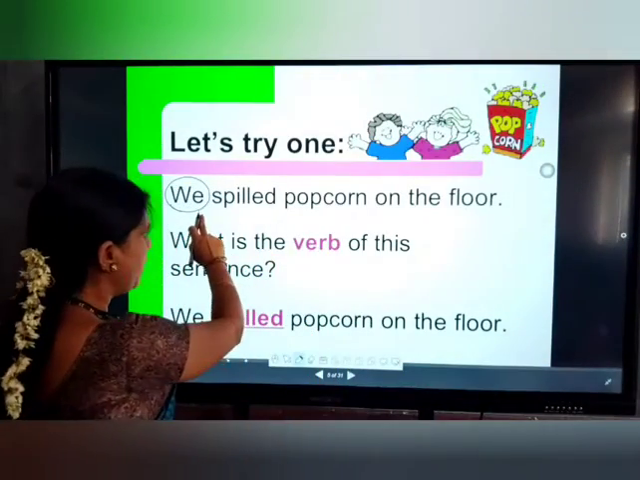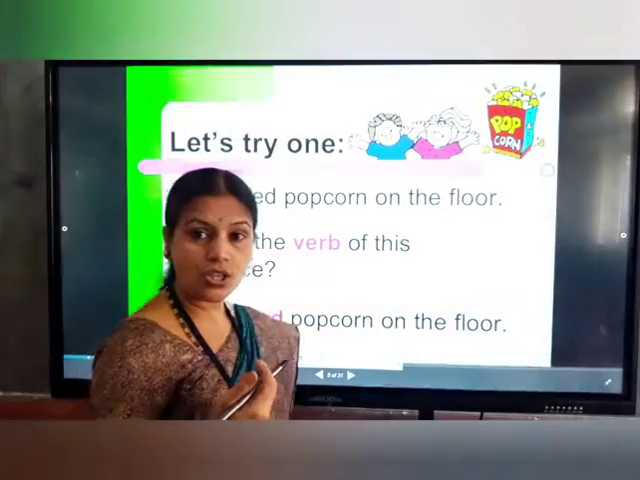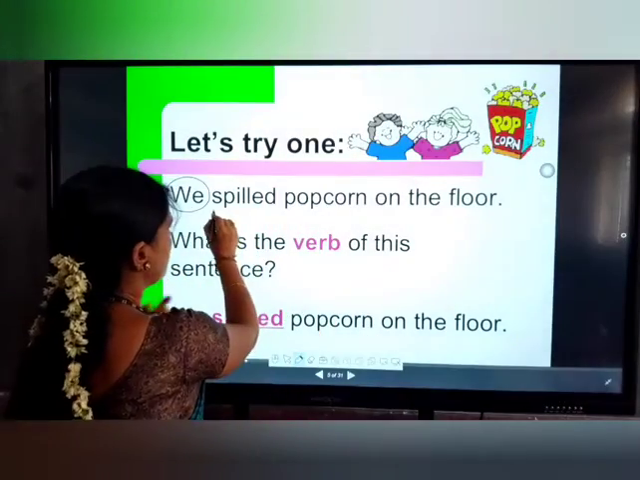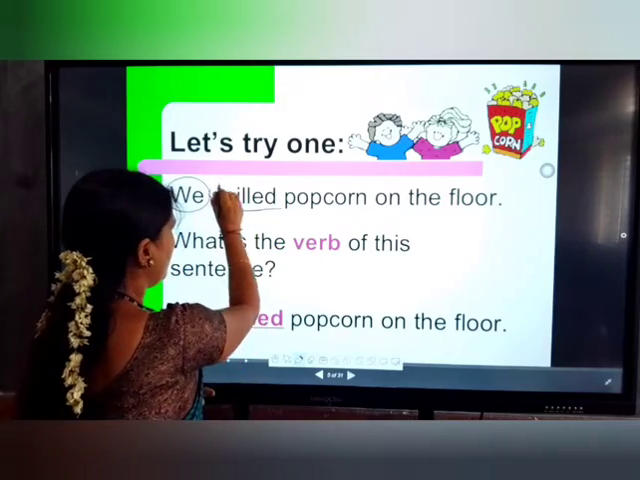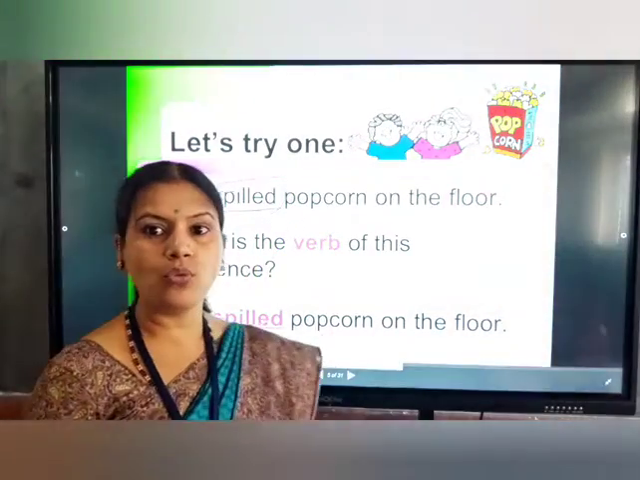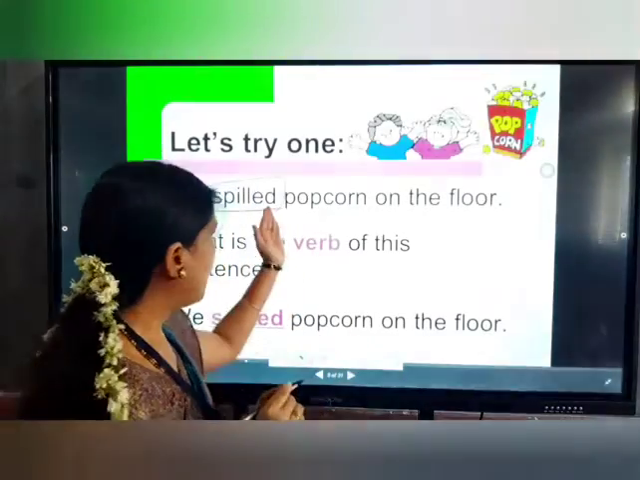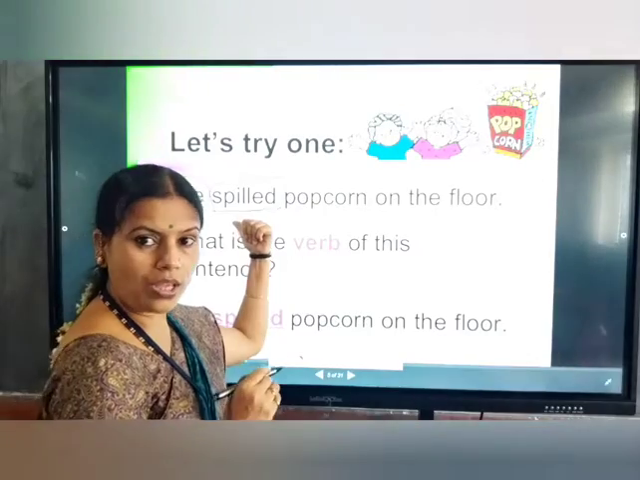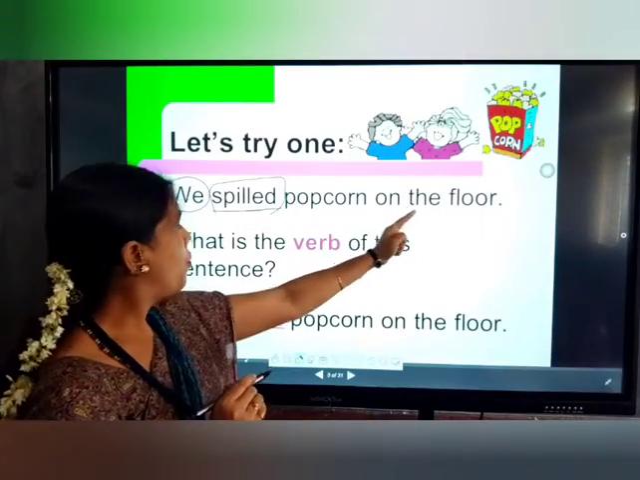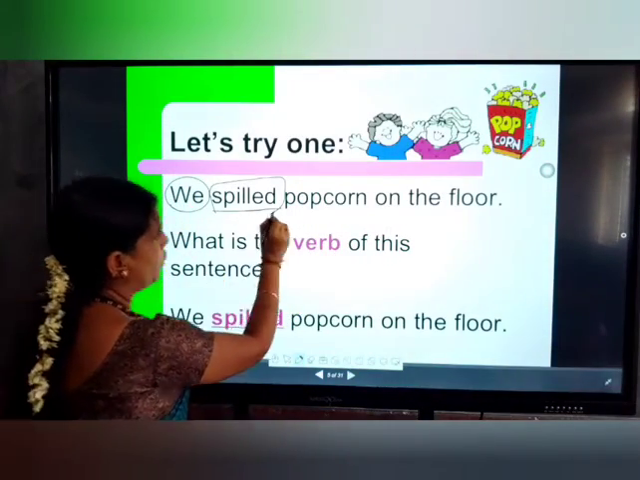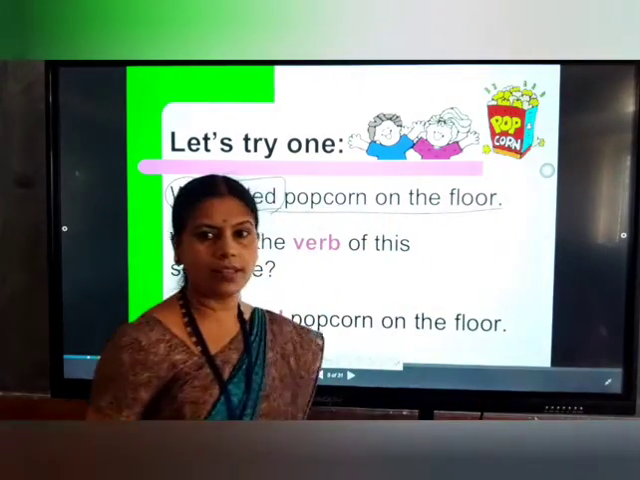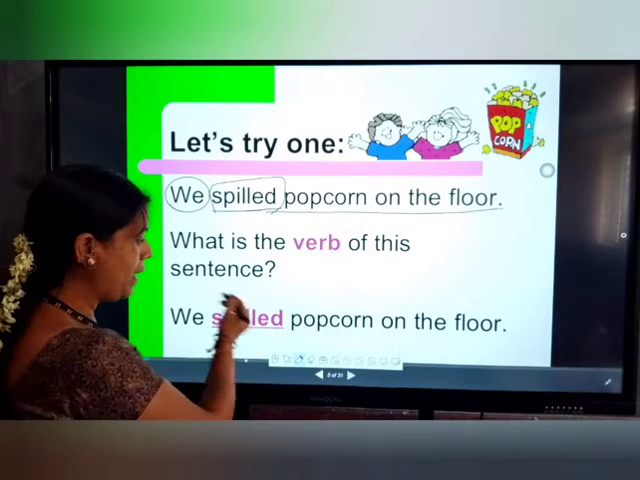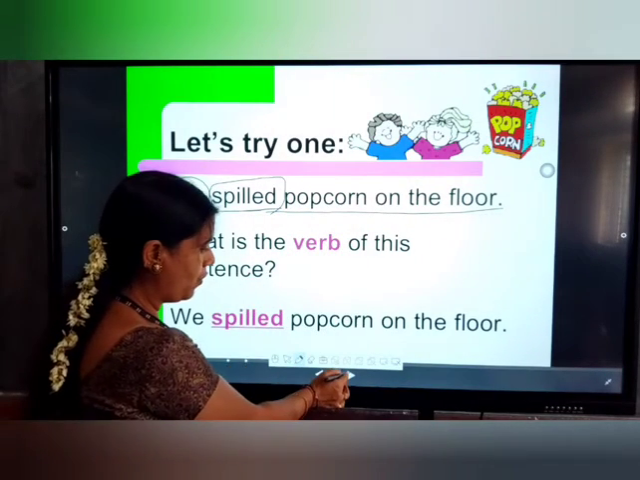Okay, so here we spilled the popcorn. What action had we done? We spilled the popcorn on the floor. Spilled is the verb here. Before doing this, we have to find out which one is the verb. Spilled. Who spilled? Again you will get the answer, we. So here we can say we is the subject, and the remaining, spilled popcorn on the floor, you can call the predicate. So what is the verb of this sentence? Spilled. We spilled popcorn on the floor.